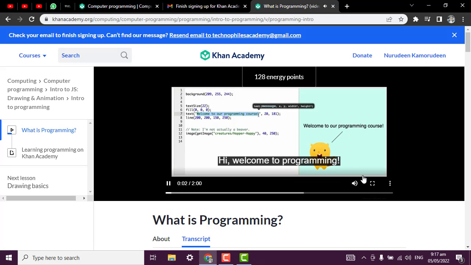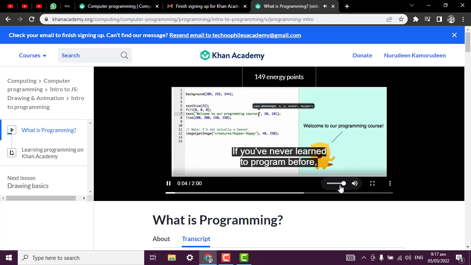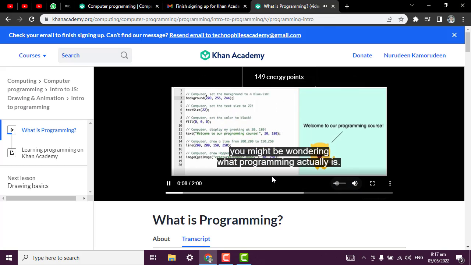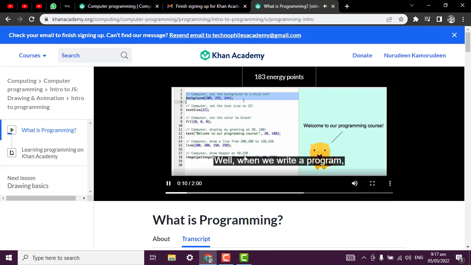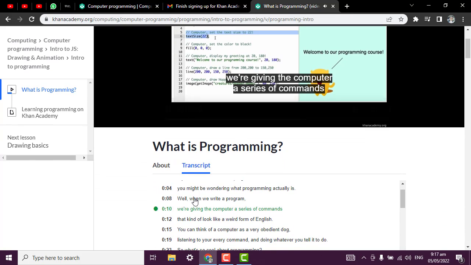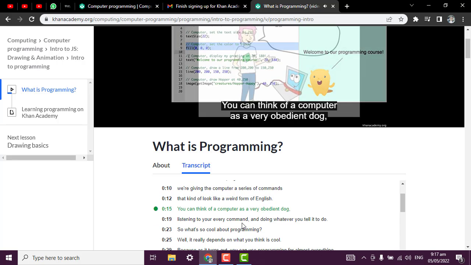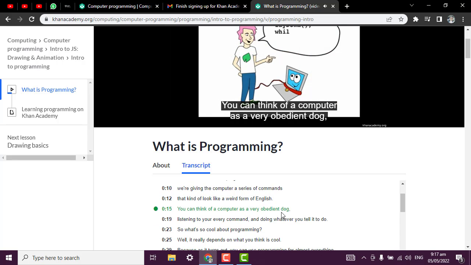Welcome to programming. If you've never learned to program before, you might be wondering what programming actually is. Well, when we write a program, we're giving the computer a series of commands that kind of look like a weird form of English. You can think of a computer as a very obedient dog, listening to your every command and doing whatever you tell it to do.